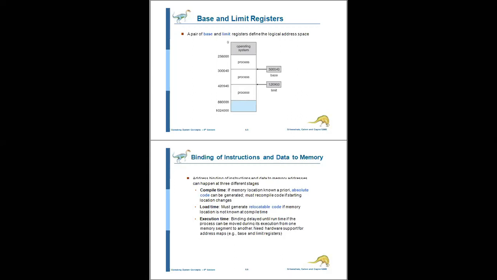The base register and limit register can be loaded only by the operating system, which uses some specialized privileged instructions.